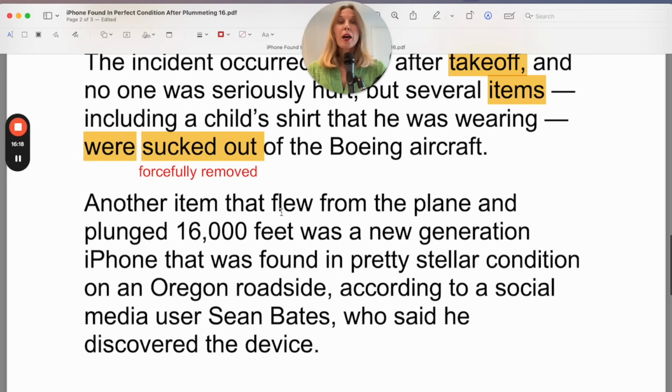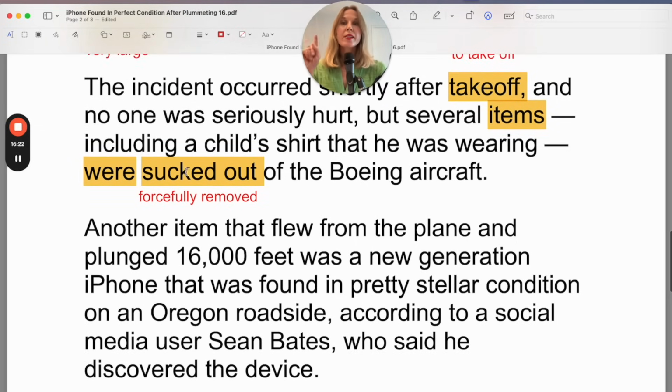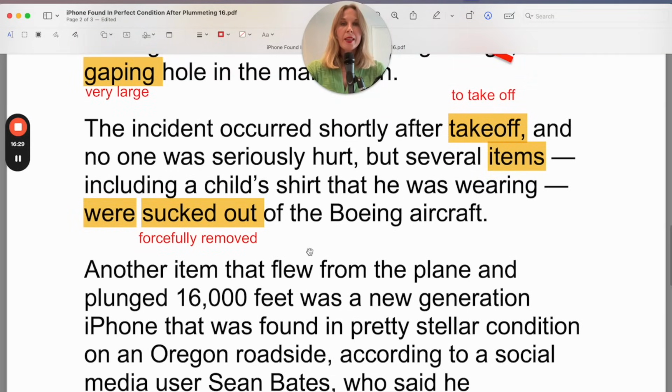Another item that flew from the plane. So here we could say that "was sucked out of the plane" because it was forcefully removed. So I'll write that for you. And I wrote that because I want you to see the grammar required. We have the verb to be conjugated in the past simple, sucked out, and then you also have the preposition "of the plane" because here "flew from" uses a different sentence structure.